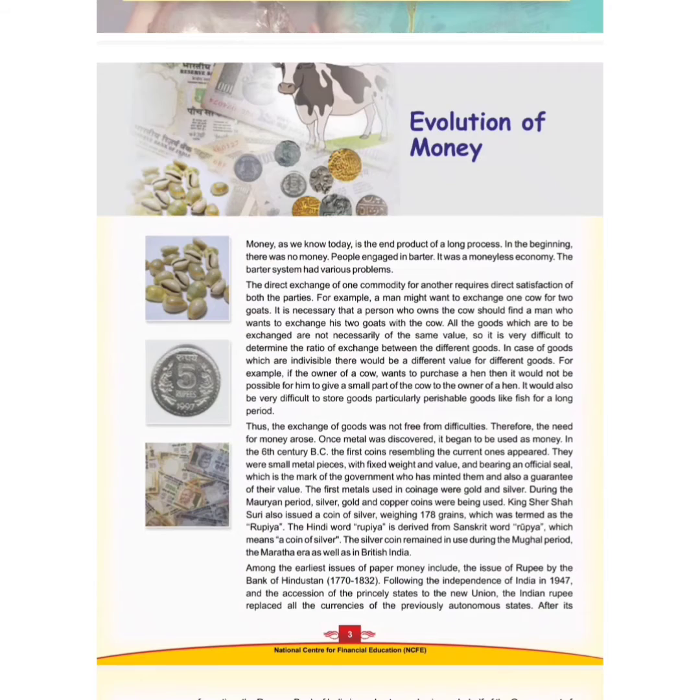less. So in this case, for individual goods there would be a different value for different goods. The value of a goat is different, as well as the value of a cow. You can see that there are different commodities and their values vary. The goat has a higher value, or the hen has a higher value, or the cow has a higher value. So we can see that there is a difference in the value of different things.